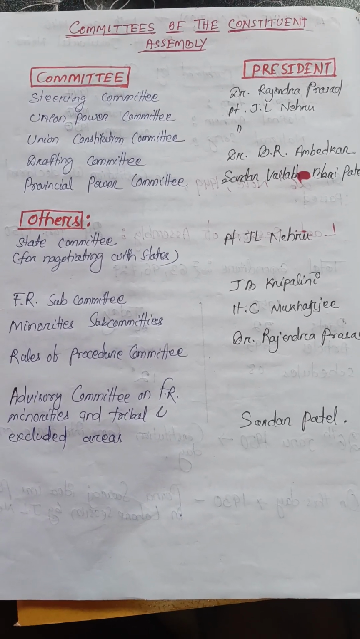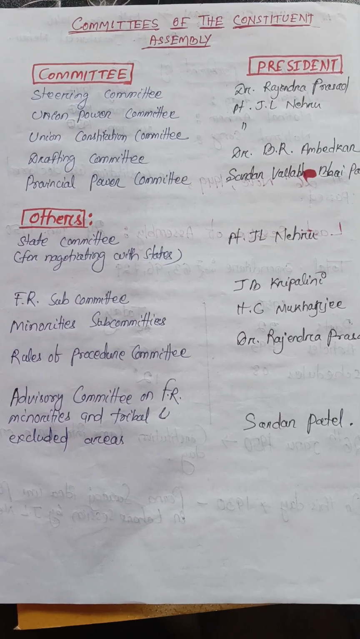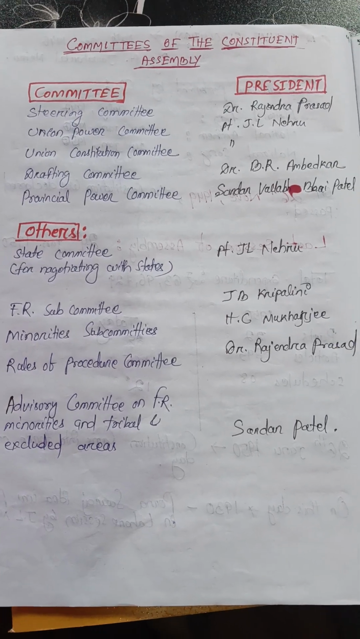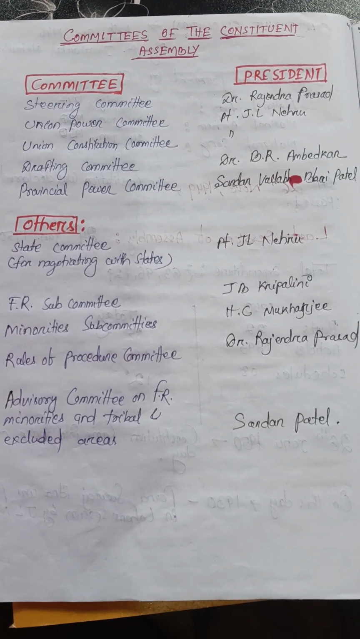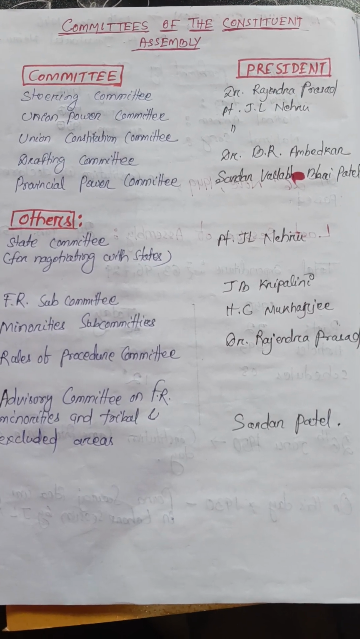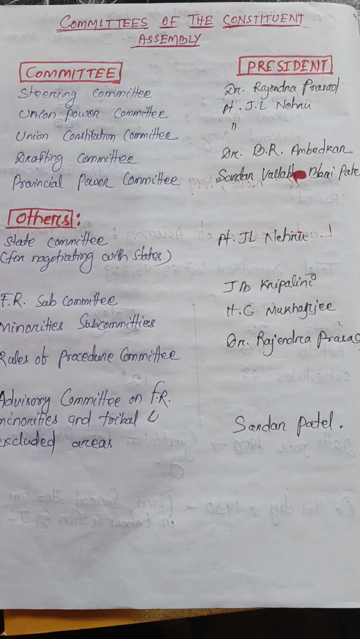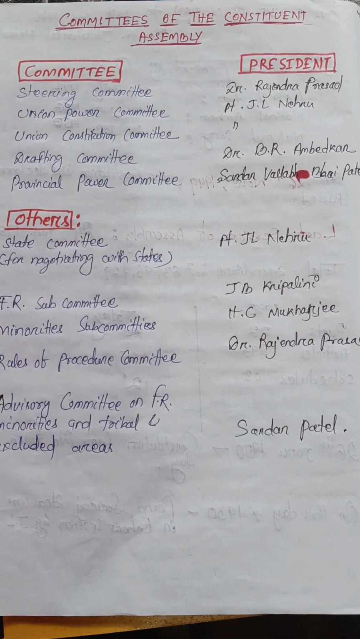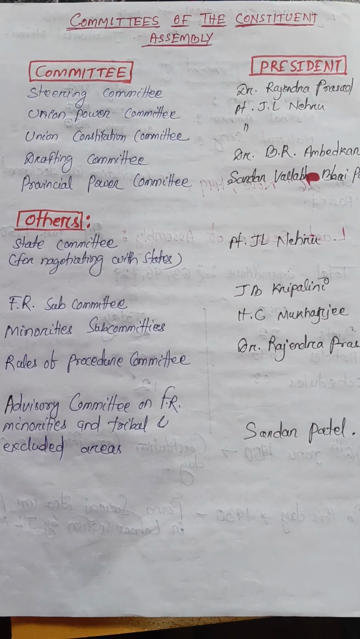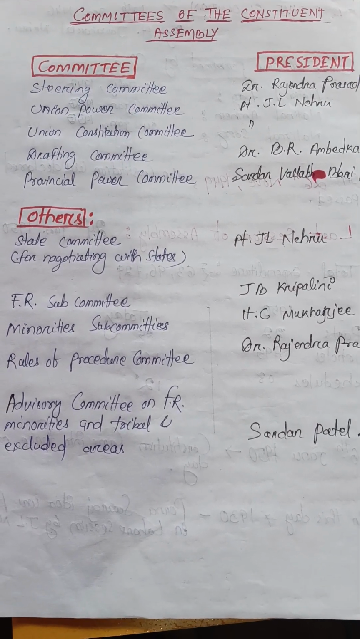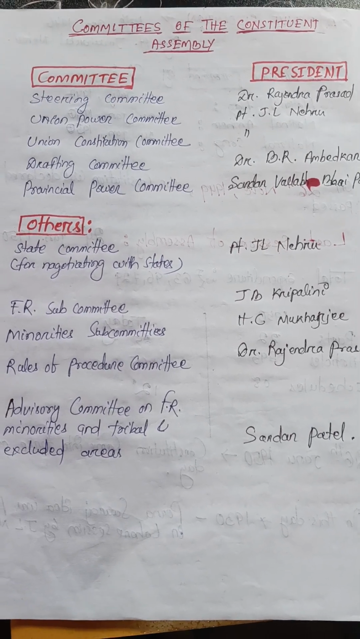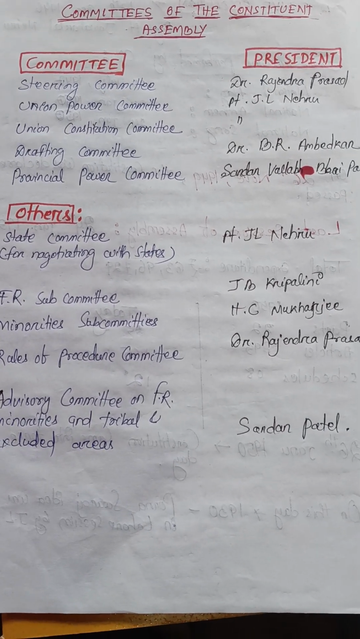Now I will continue the topic, and today I am going to discuss the committees of the Constituent Assembly. As we are continuing our topic, the making of the Indian Constitution, today's fourth class is committees of the Constituent Assembly. So let's talk about that. What were the committees formed during the preparation of the constitution, and who were the presidents at that period of time?